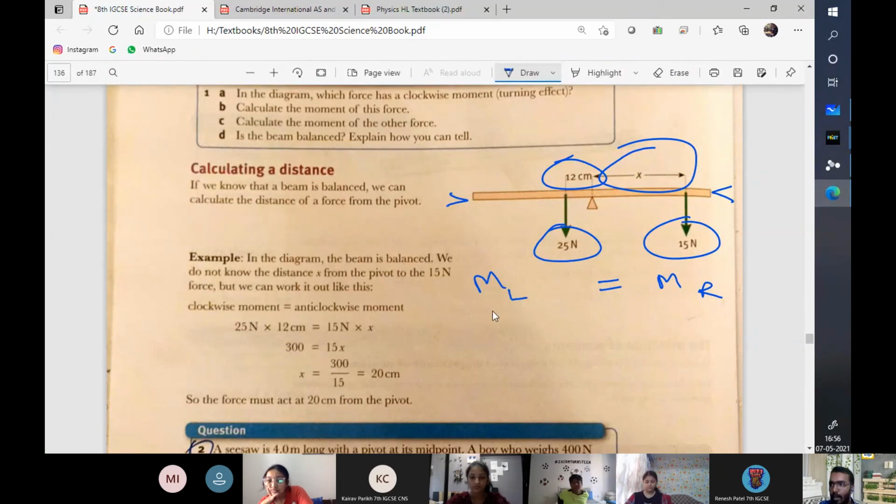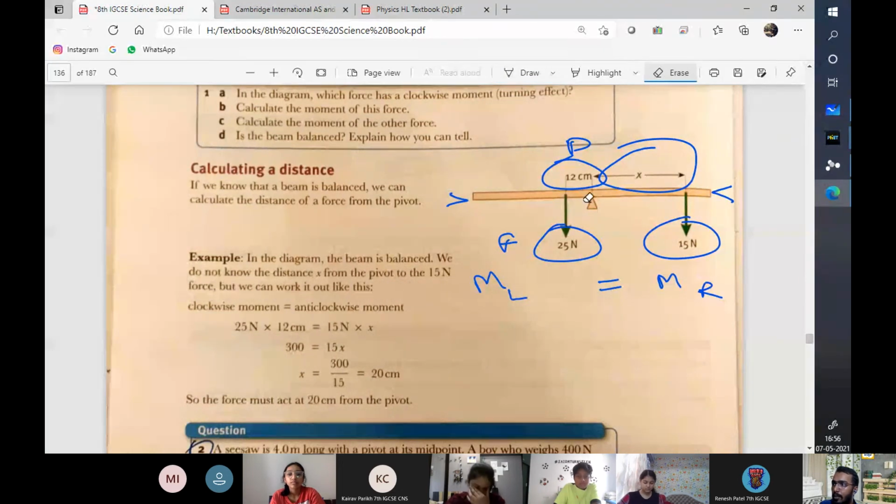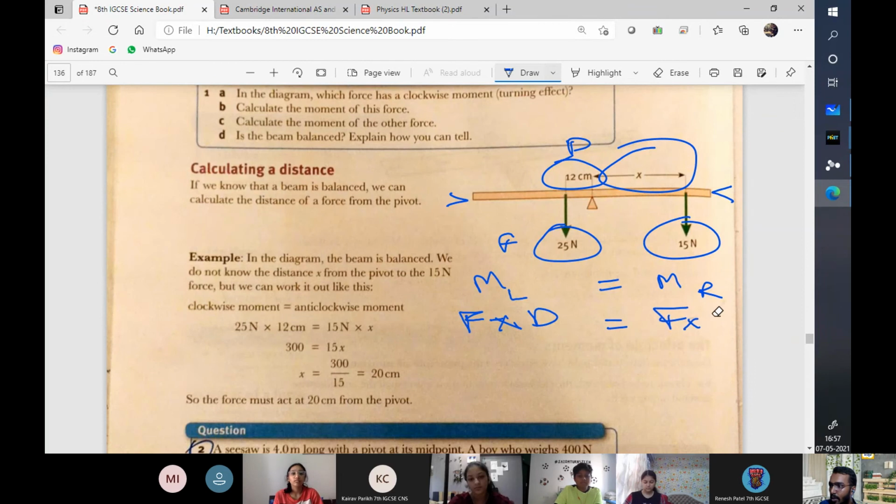I'll apply that. Now, principle of moments: moment on left is equal to moment on right. Moment is force into distance. I'll write the formula as well because you guys might get confused. Force into distance is equal to force into distance. Now here on the left side, force is 25 newtons and distance is 12 centimeters.